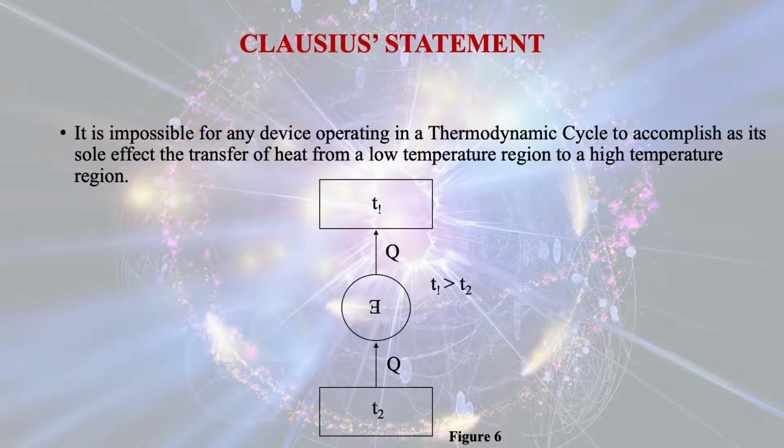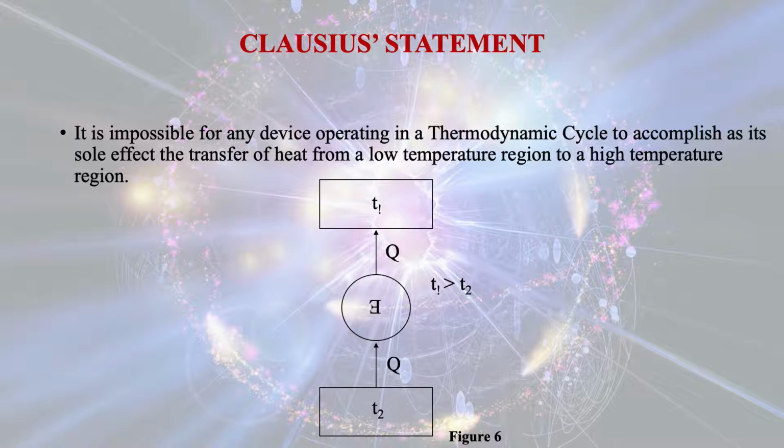Suppose we consider an engine which draws heat from a heat source and is continuously working and converting the full heat into work. This is impossible as per the Kelvin-Planck statement. Now we will discuss the Clausius statement related to the second law of thermodynamics. It is impossible for any device operating in a thermodynamic cycle to accomplish, as its sole effect, the transfer of heat from a low temperature region to a high temperature region.